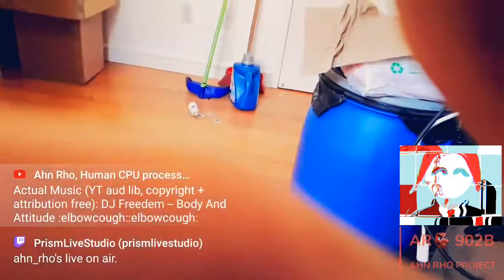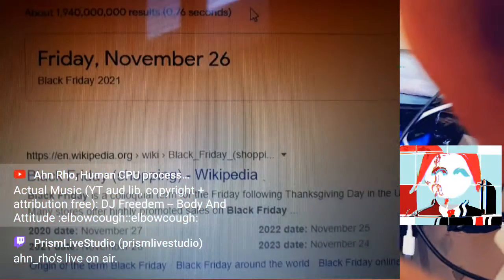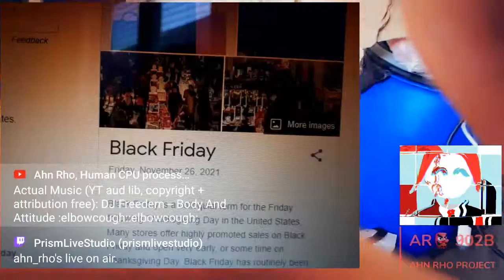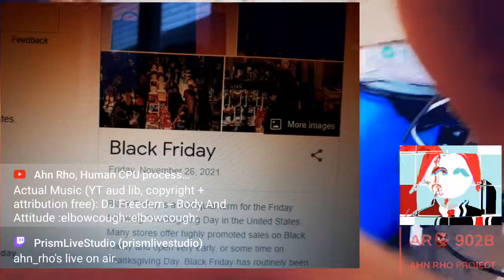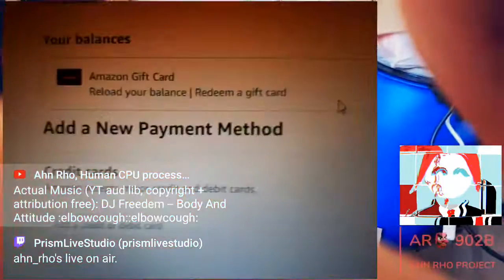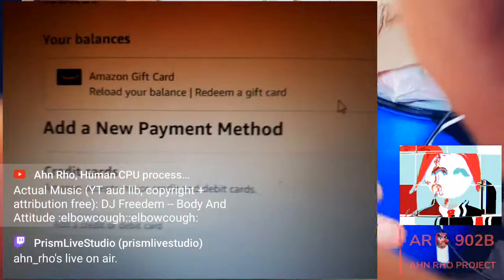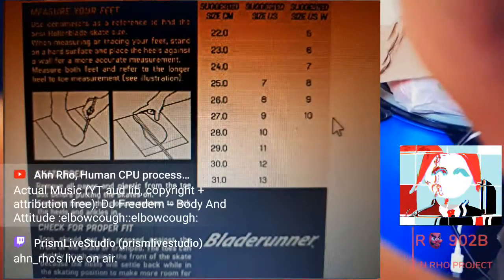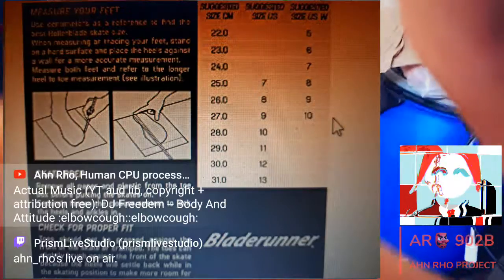Black Friday versus Cyber Monday, and then here on Wikipedia, what dates, what it means. Okay, so I never clicked on it, but it's a colloquial term. It says for the Friday before Thanksgiving or after in the United States. Okay, new payment method on Amazon. Checking the rollerblades, recognizing that I don't want to purchase the rollerblades, which are right here, and that's why I had to make sure that my credit card was not added. I don't want to be hacked and someone use it.